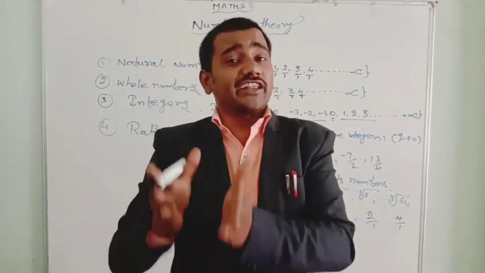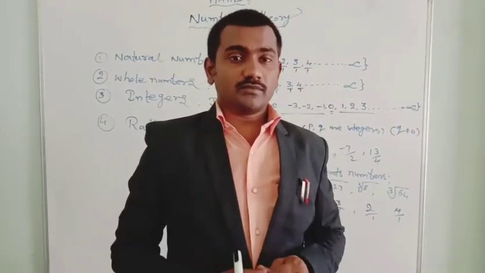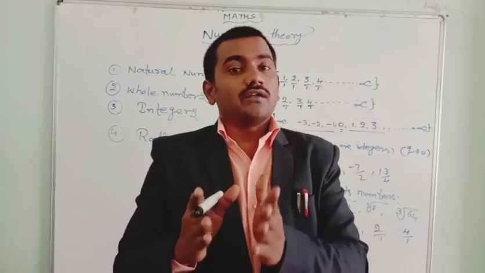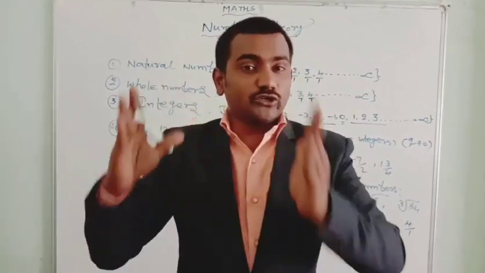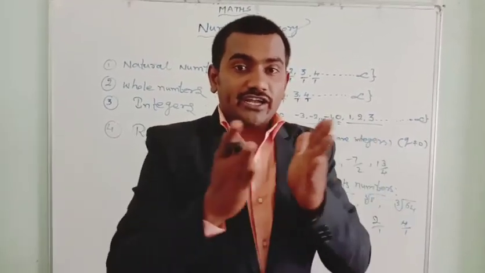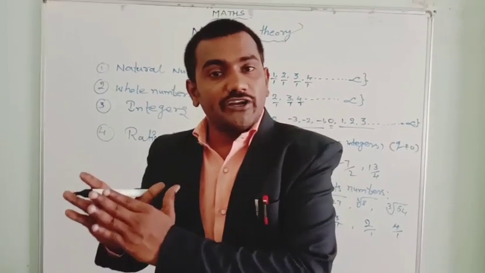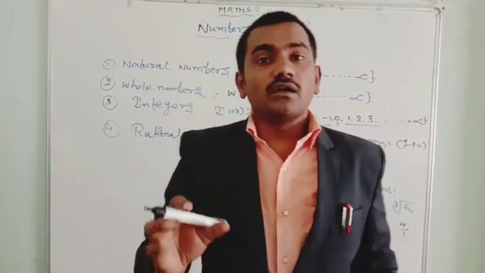And there are non-terminating recurring decimal numbers and non-terminating non-recurring decimal numbers. Decimals are of two types: terminating decimal numbers and non-terminating decimal numbers. These non-terminating decimal numbers are again classified into two types: non-terminating recurring, or repeating, decimal numbers, and non-terminating non-repeating decimal numbers.